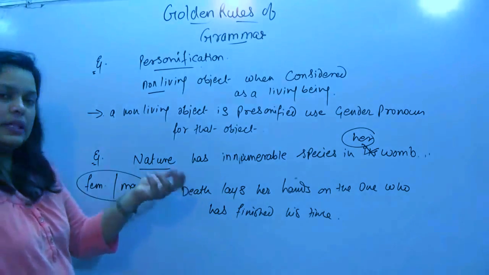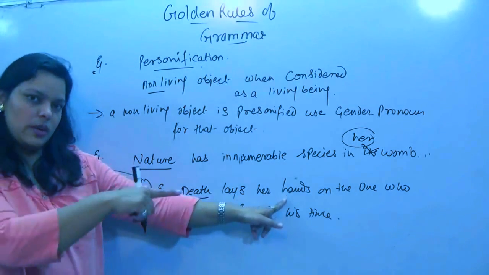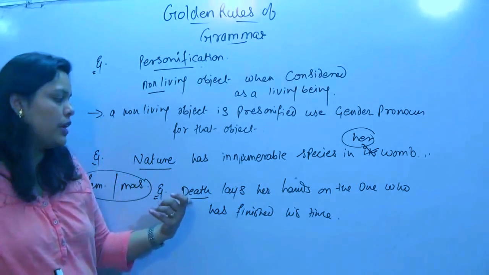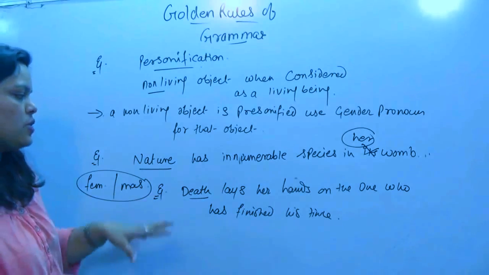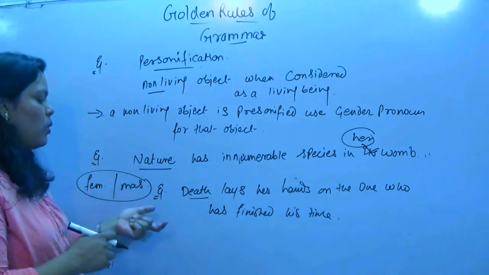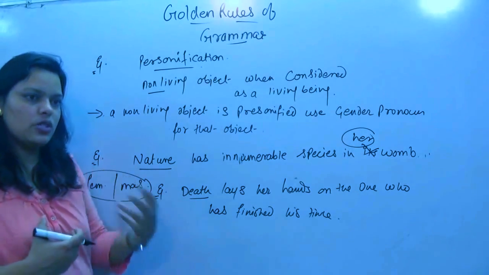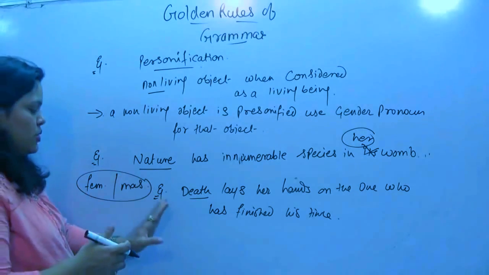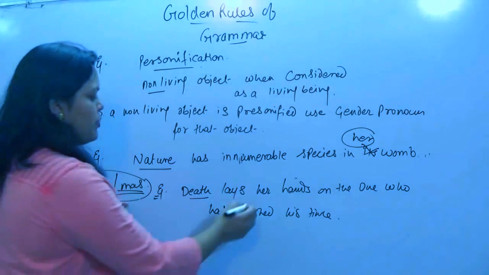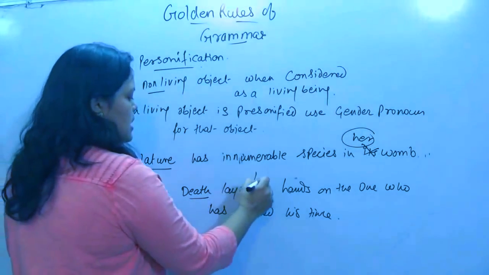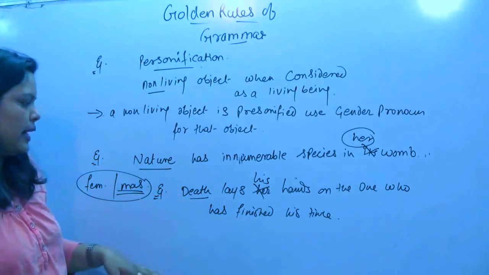Suppose. Now in this sentence, we are saying that death has hands, which is a personification. Death is a non-living object. We are personifying it by using the characteristic to put hands, which is a human characteristic. Now, death represents strength or something which is very strong. Strength represents a masculine characteristic or masculine feature. So what pronoun should we use here? Death lays his hands on the one who has finished his time. Getting it?